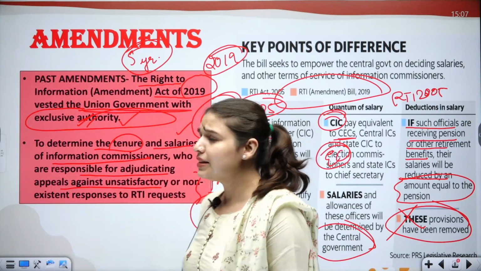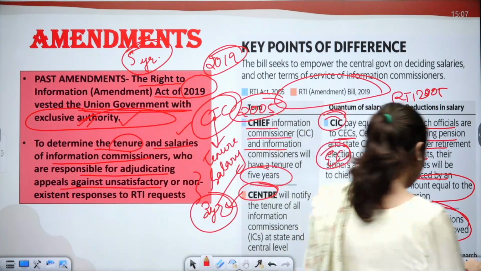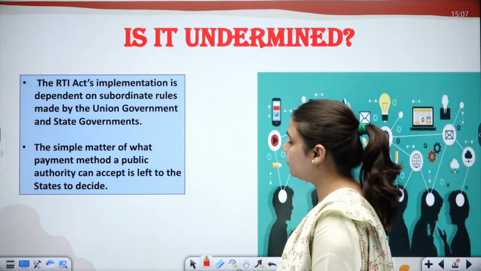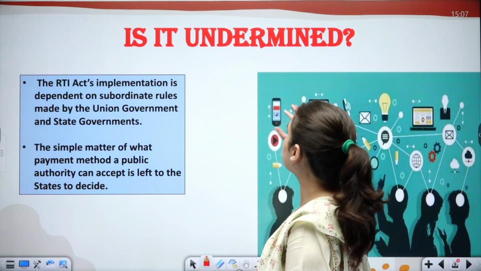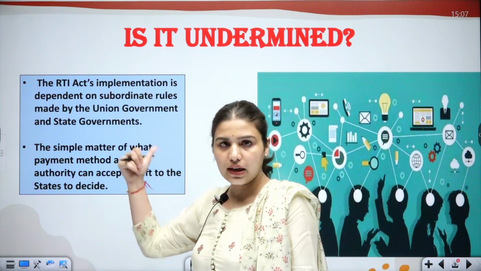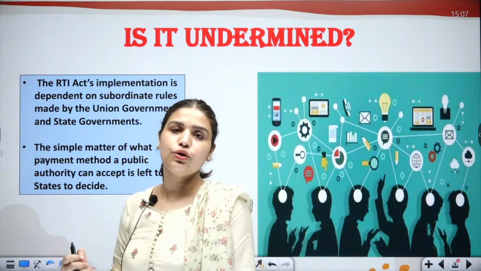So this is basically the work of a CIC officer. Now, is the RTI undermined? Do these amendments undermine the authority of the RTI?